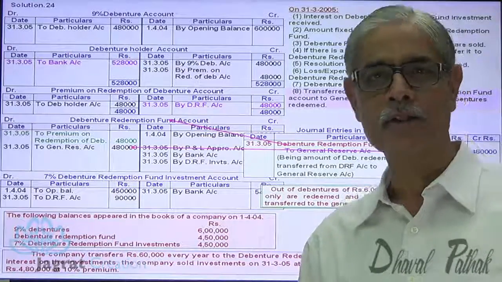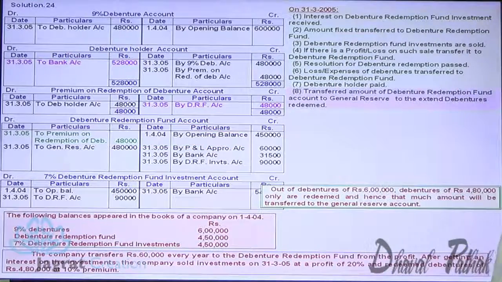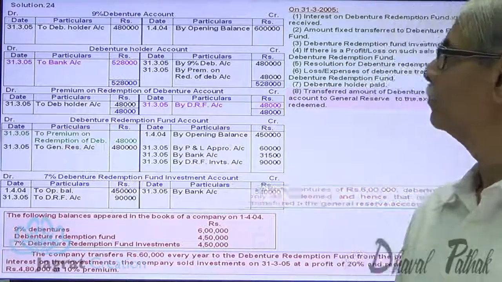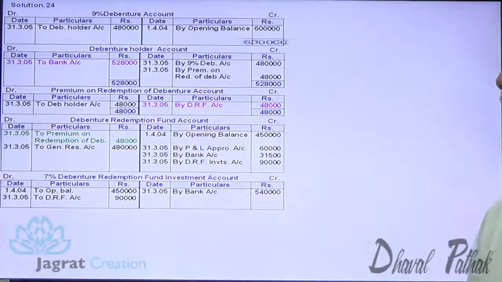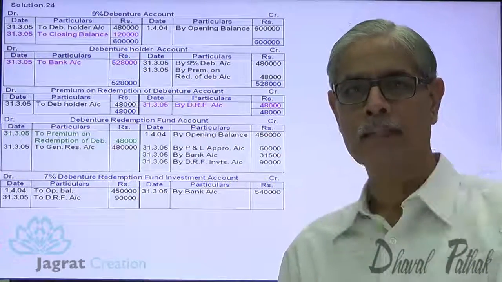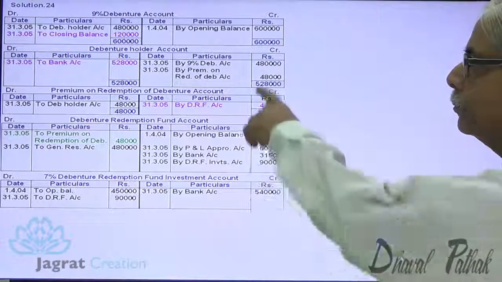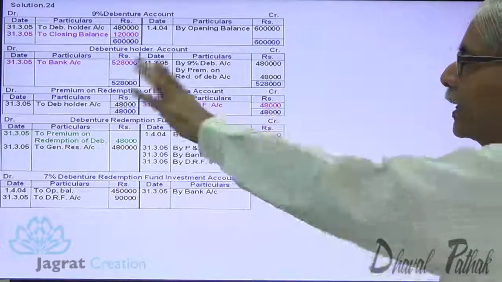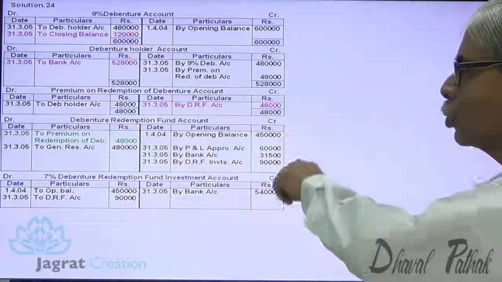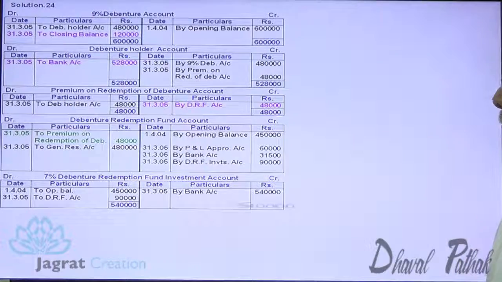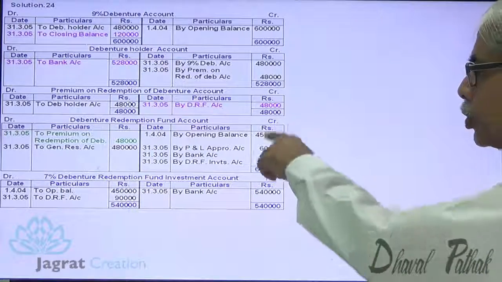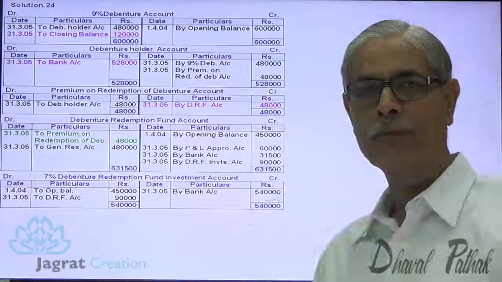Now let me strike the balance. Out of 6 lakhs, 4,80,000 redeemed, yet to be paid, liability 1,20,000. The closing balance becomes the opening balance for the next year. Debenture holders account is closed, this account is closed. Let me find out the balance in debenture redemption fund account. Total of credit minus total of debit. This investment account is also closed. So total of credit minus total of debit, balance carried forward for debenture redemption fund